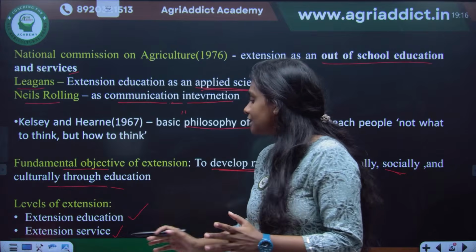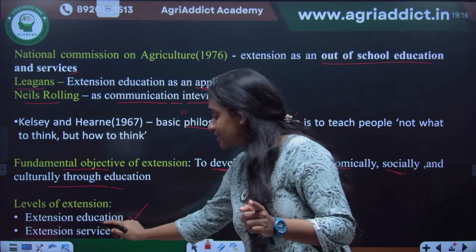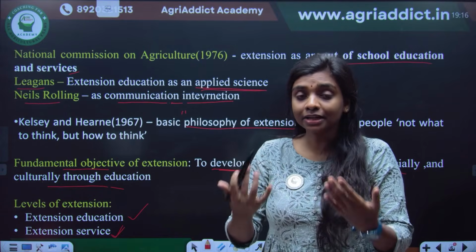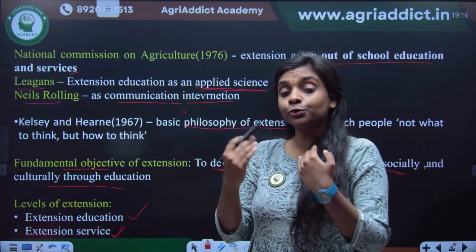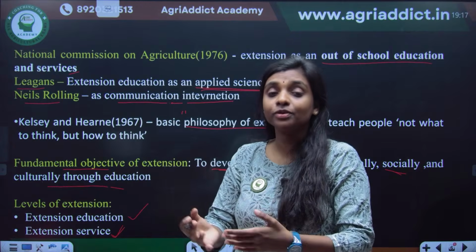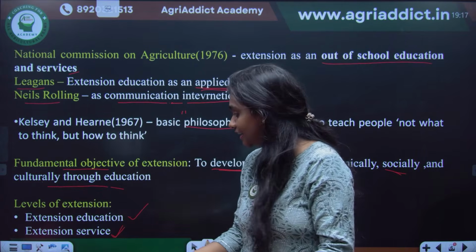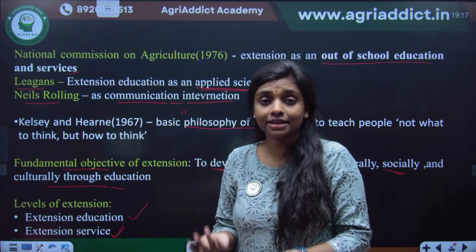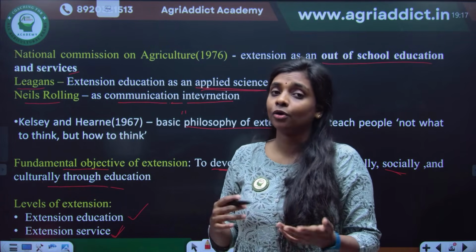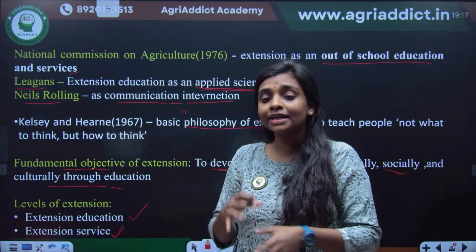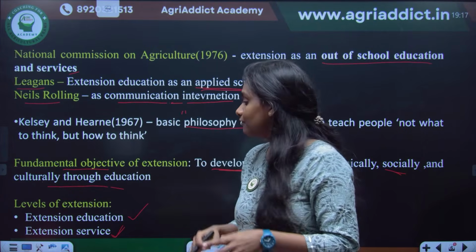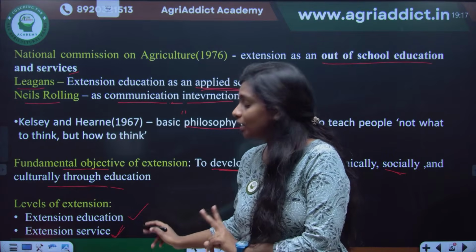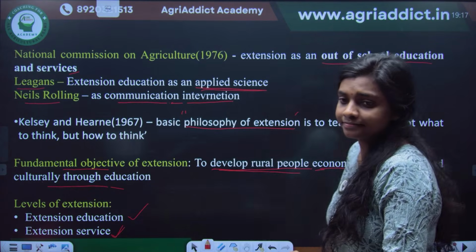Whereas extension service is something that is given to the farmers or to the people who are in the villages or in the rural areas. It can be given by the Ministry of Agriculture and Farmers Welfare or the Ministry of Rural Development. Their joint effort will constitute the extension service. These are the two levels of extension.